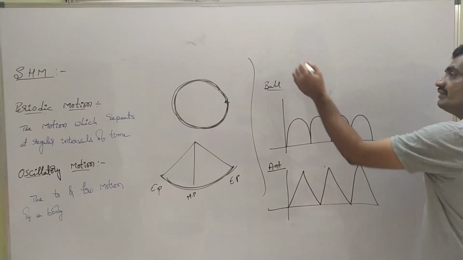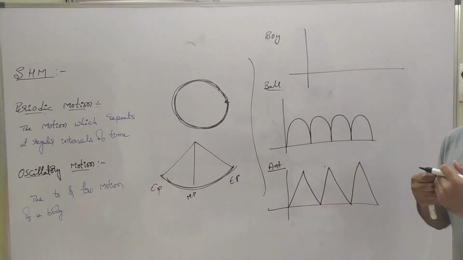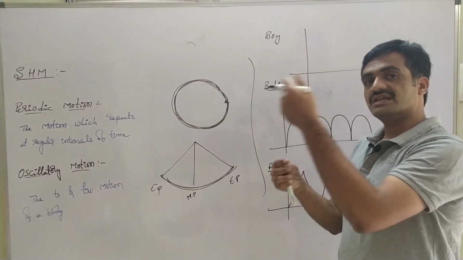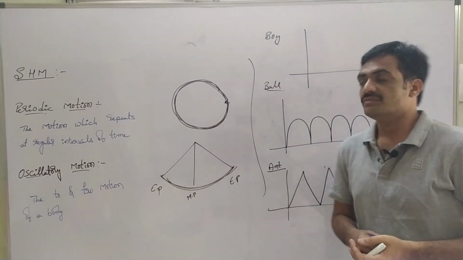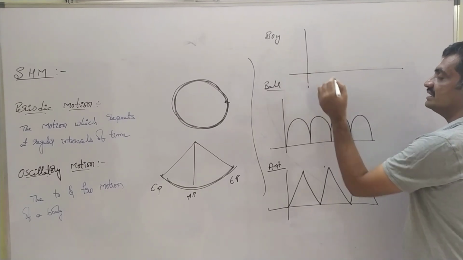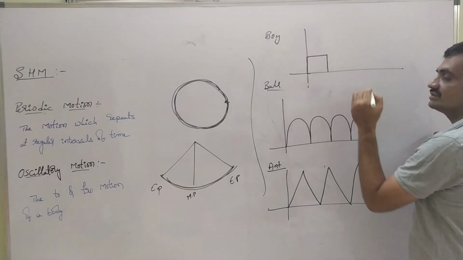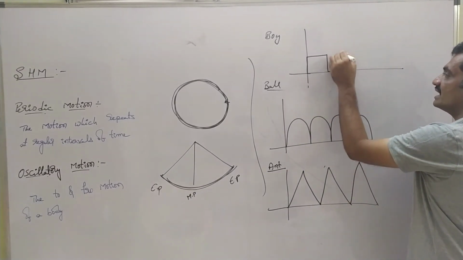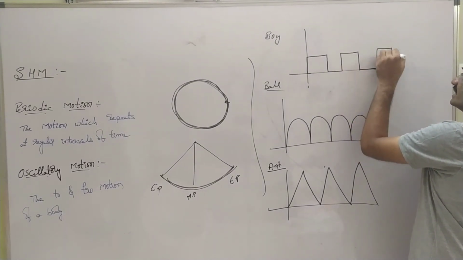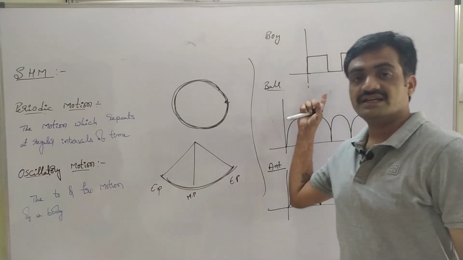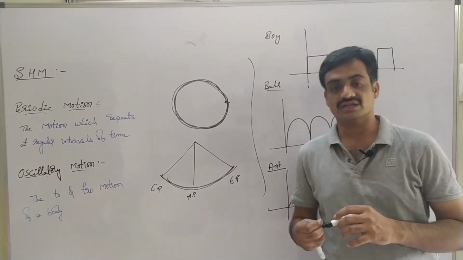In the same way, if we consider a boy who climbs up 2 steps and returns back, again climbs 2 steps and again returns back, then that motion is represented as a periodic motion. Observe that initially he climbs, then after some time he comes down the 2 steps, and again climbs up and returns back. In this way we can represent SHM, simple harmonic motion. Take a screenshot, we will continue.